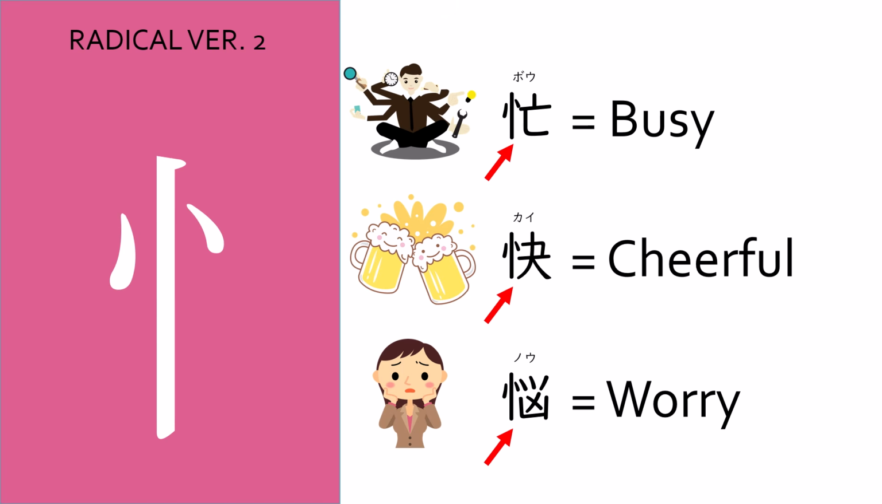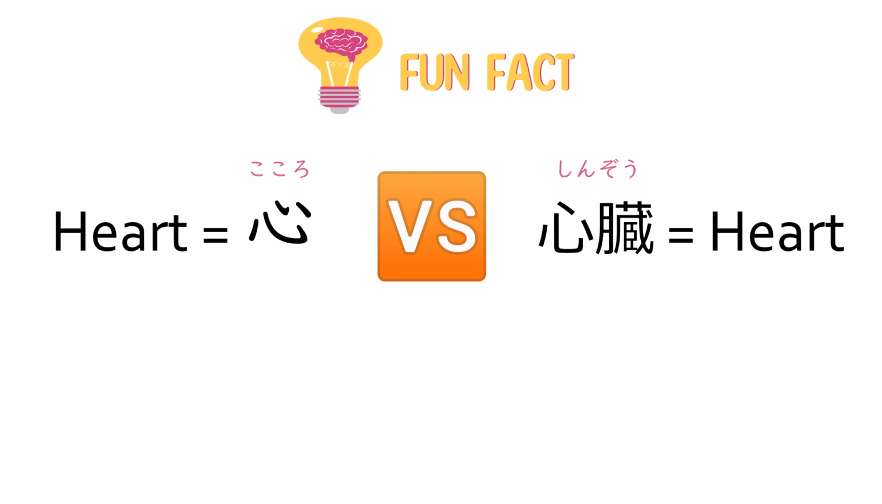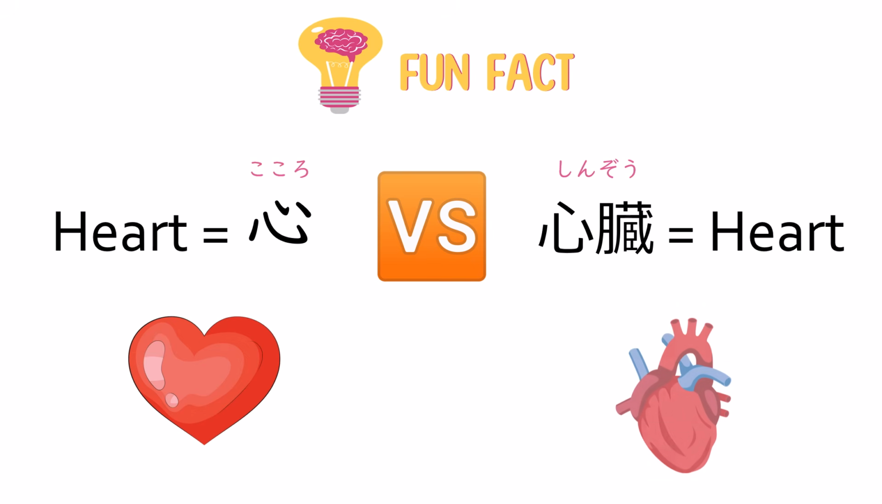The second version shows a simplified heart, and it is found on the left-hand side of the kanji. Some examples are busy, cheerful, and worry. Fun fact! Even though the original kanji for heart came from the anatomical shape, it does not refer to the organ. The word kokoro refers to the emotional side of a heart. The word shinzo, on the other hand, is the heart organ.